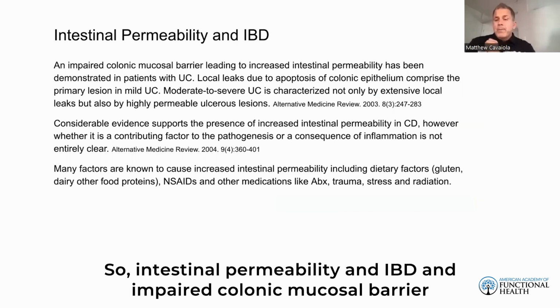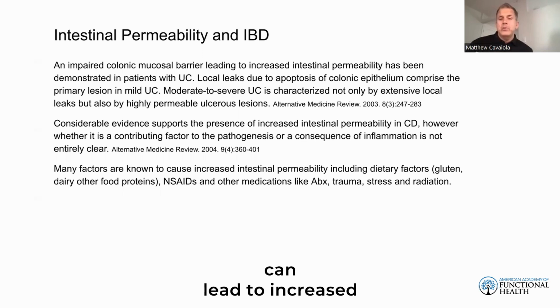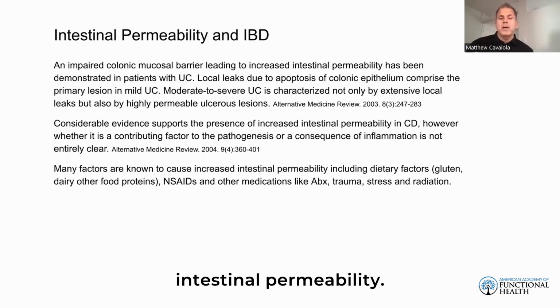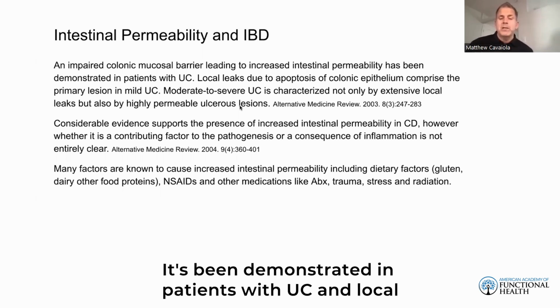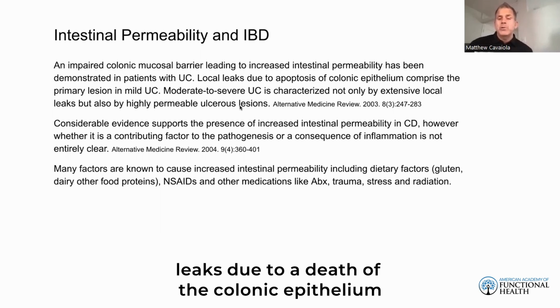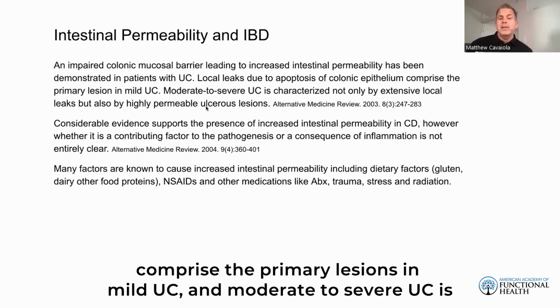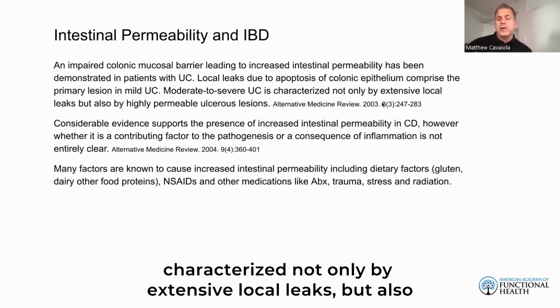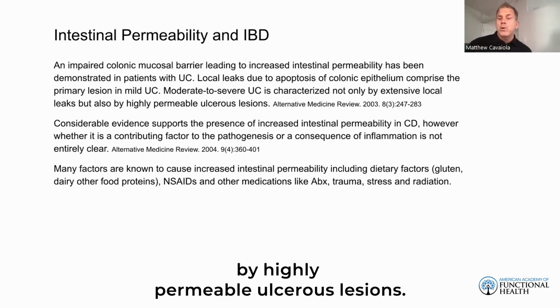So, intestinal permeability in IBD. An impaired colonic mucosal barrier can lead to increased intestinal permeability. It's been demonstrated in patients with UC, and local leaks due to death of the colonic epithelium comprise the primary lesions in mild UC. And moderate to severe UC is characterized not only by extensive local leaks, but also by highly permeable ulcerous lesions.